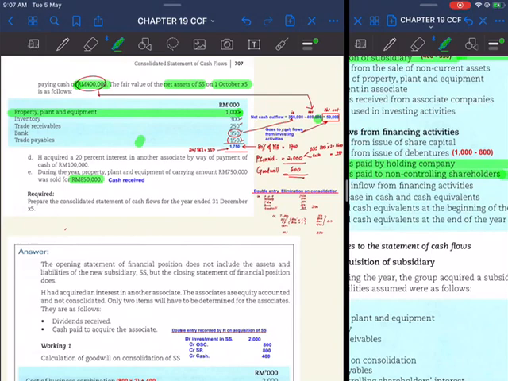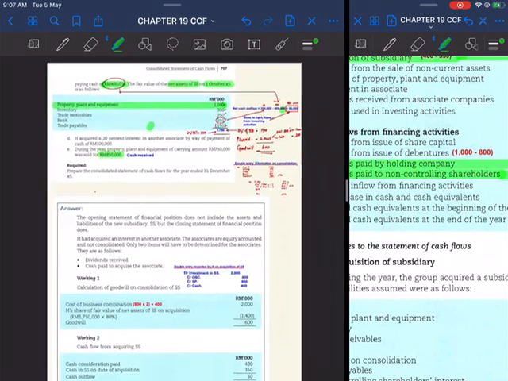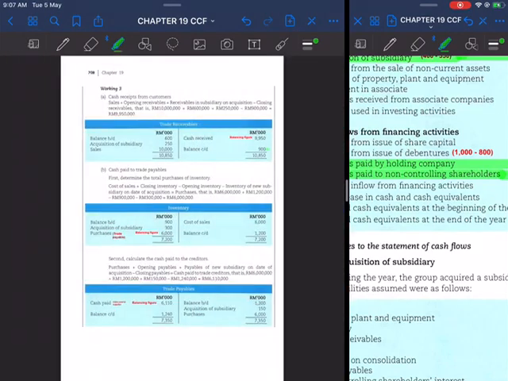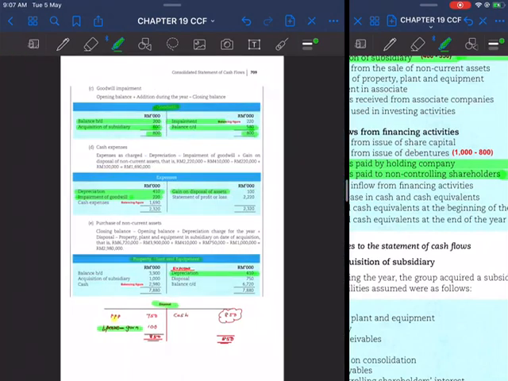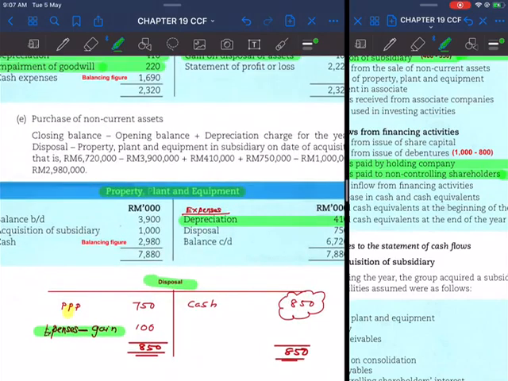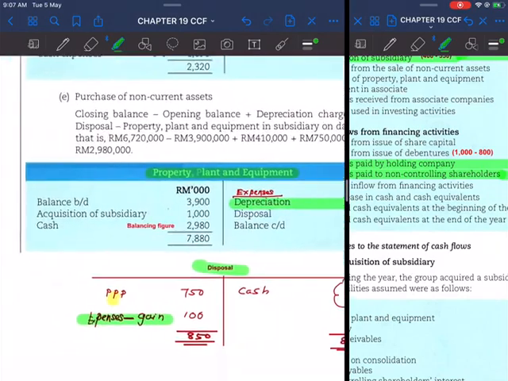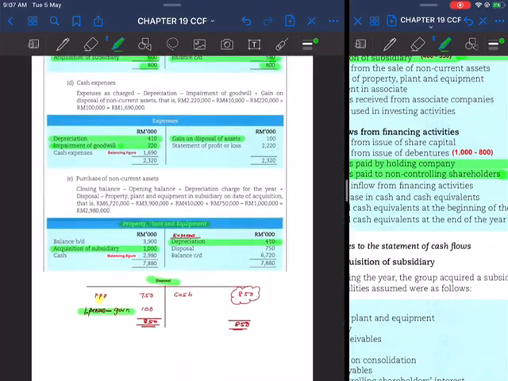You have to enter property, plant and equipment on consolidation. It will be consolidated into the balance sheet of the group. On the debit side, you have 1 million.